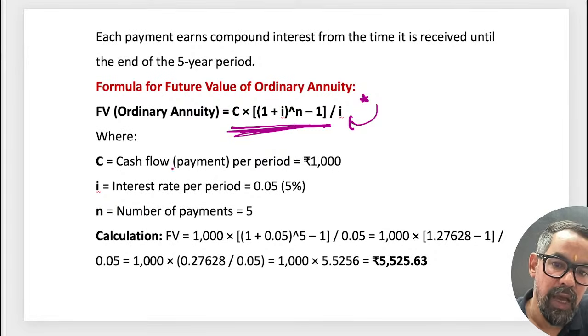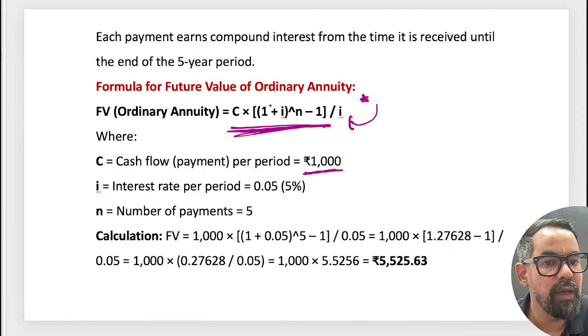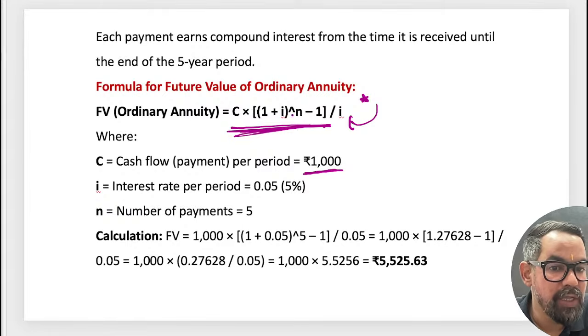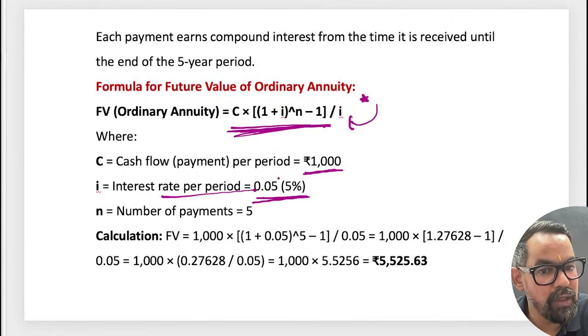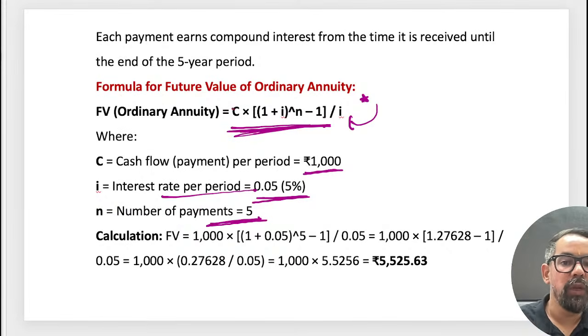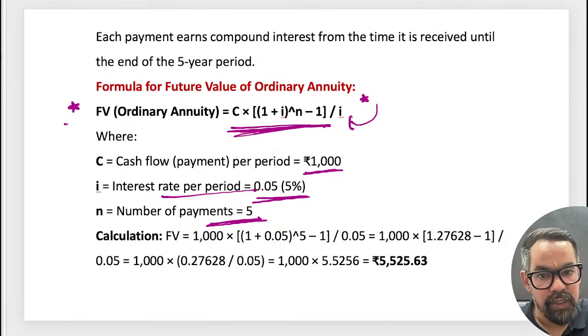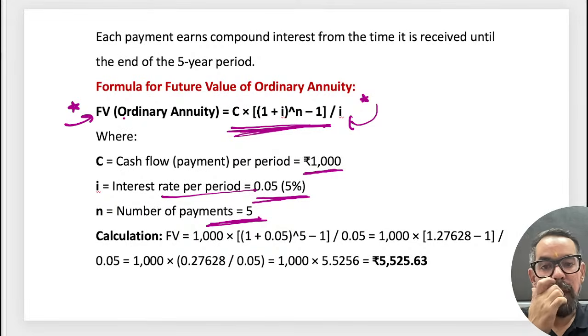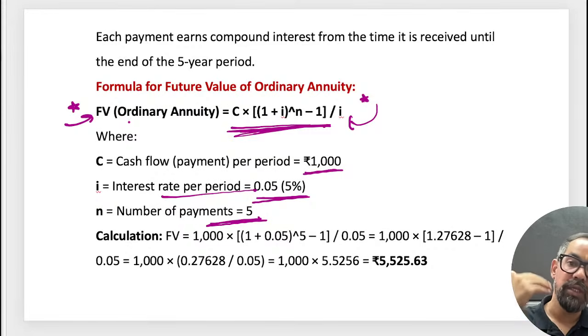So your cash flow per period, whatever amount we are paying or receiving, that is 1 plus I, the interest rate, which is let's say 5%, then the number of payments, 5. So the only case of this is if you are paying some amounts, how much you will receive, or like let's say the EMI case also.